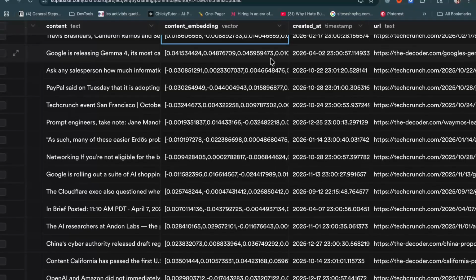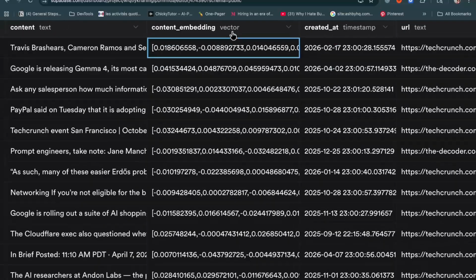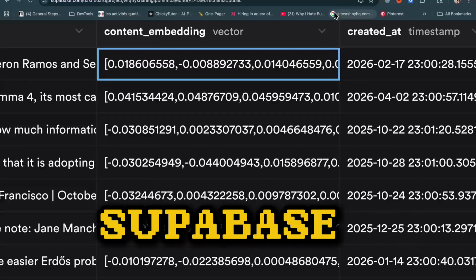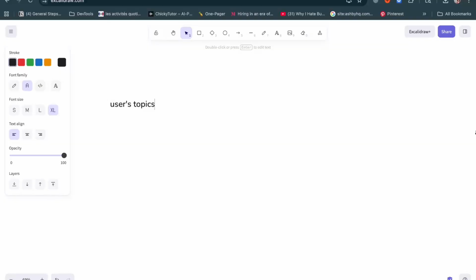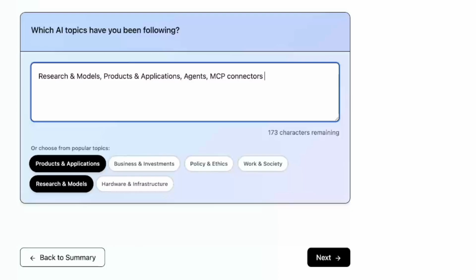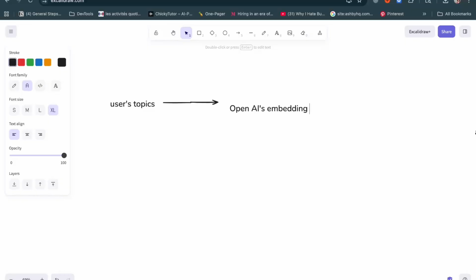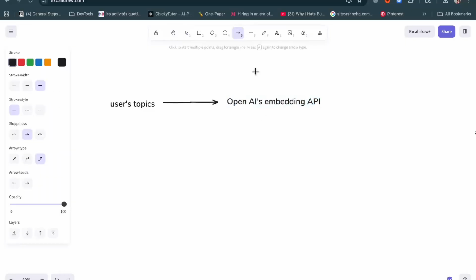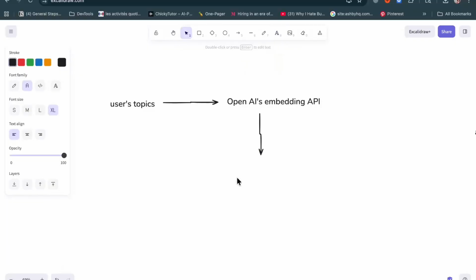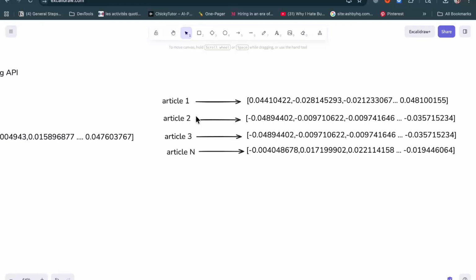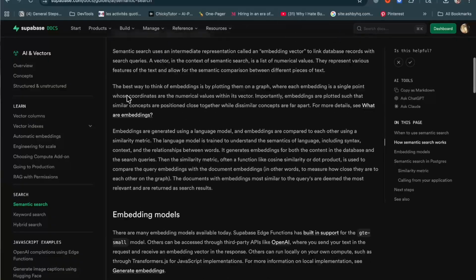And once we have those numbers, we save that inside a vector database. The vector database that I'm using is Supabase. So in this case, I have an embedding for the topics. Earlier, when you click on next after you filled out the topics that you want to follow in AI, we actually turn those topics into an embedding. And then because we have the embedding of each of the articles, we can calculate the distance between them. And that is how we know which one is relevant.